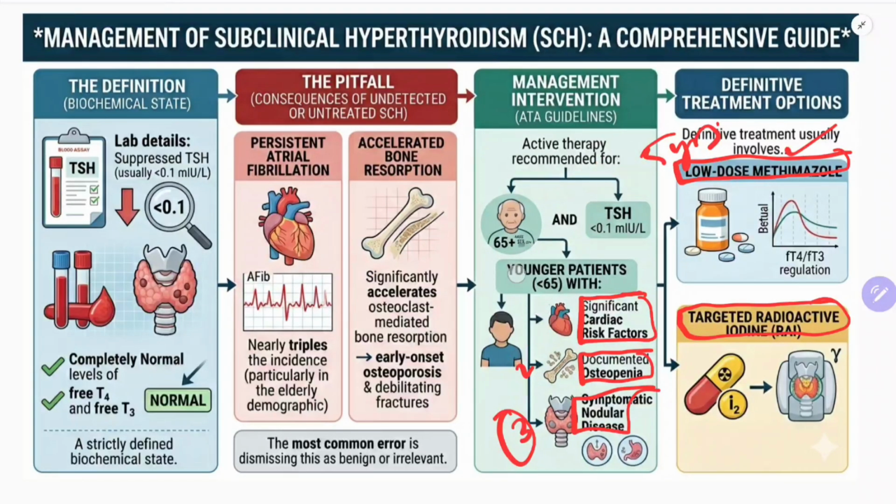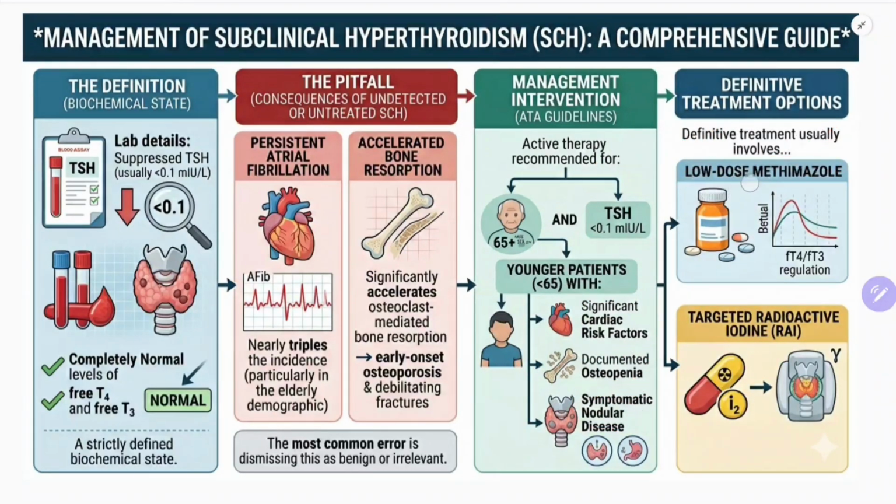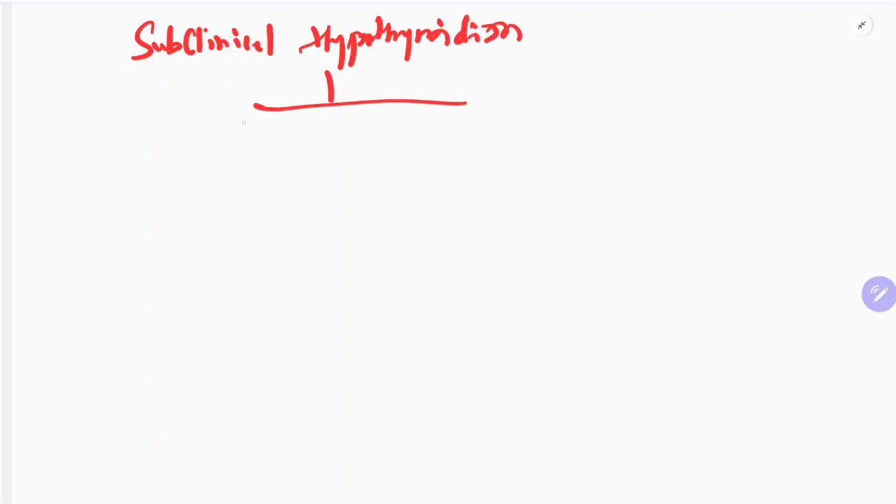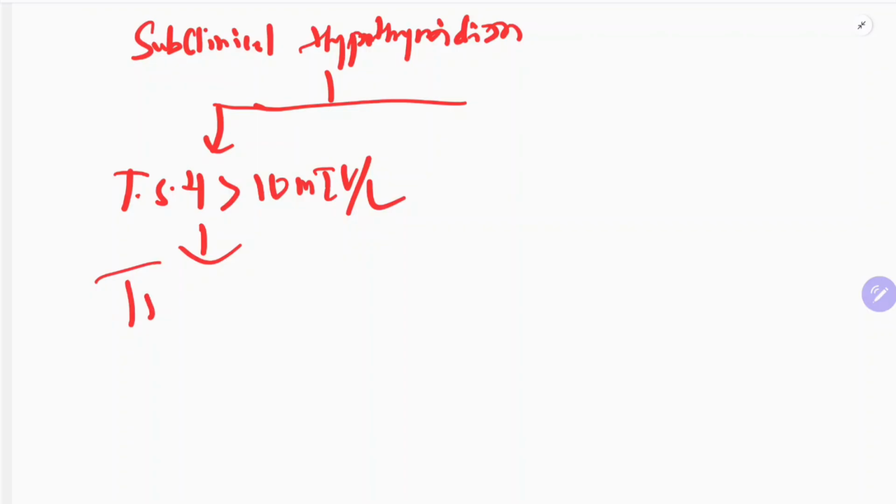Just to revise, what is the treatment of subclinical hypothyroidism? In subclinical hypothyroidism, the treatment depends on the level of TSH. If the TSH is more than 10 milli international units per liter, then treat across all ages.